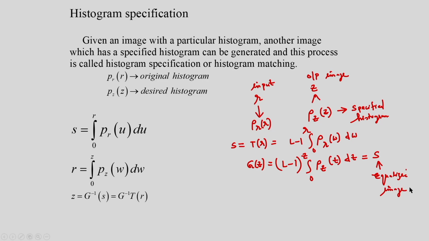The specified histogram is given and I have to generate the image. So S is equal to T(R). First I am considering this one, and after this the transformation function, G(Z) is the transformation function.